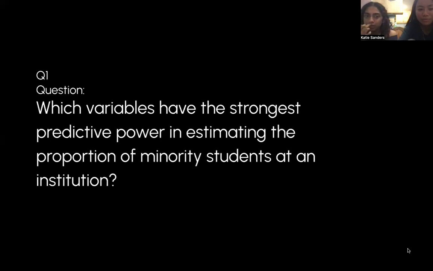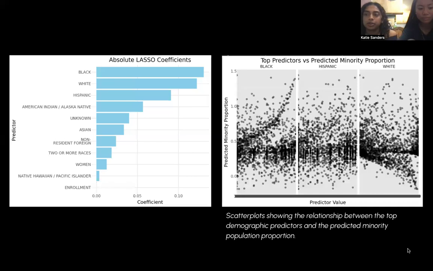The first question we aimed to answer was which variables have the strongest predictive power in estimating the proportion of minority students at an institution. We started by creating a new variable, minority proportion, defined as the number of students from minority backgrounds divided by the total enrollment in an institution. To determine which predictors most influence this proportion, we used lasso regression. Next, we split the data into training and testing sets. And then to visualize the influence of each predictor, we created a bar chart, as seen on the left, of